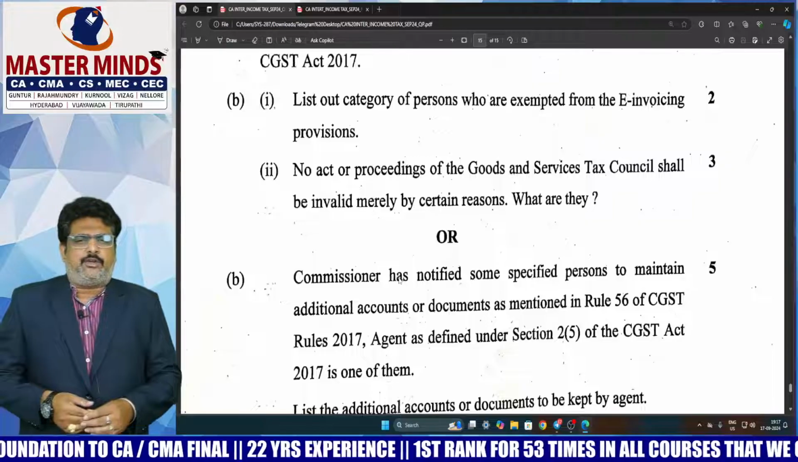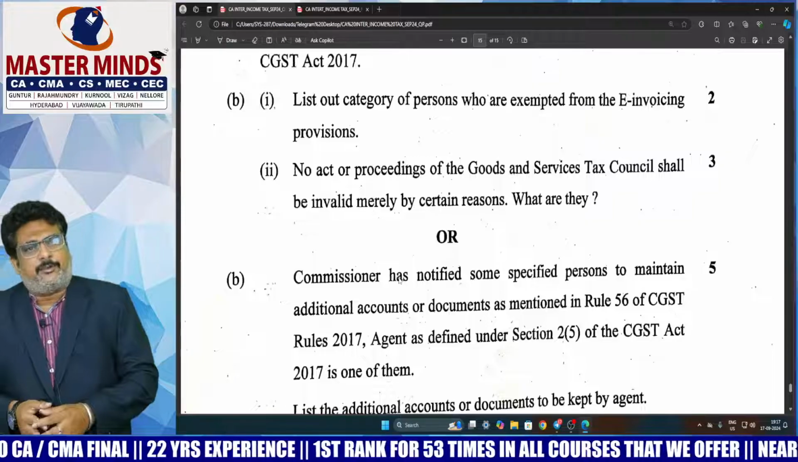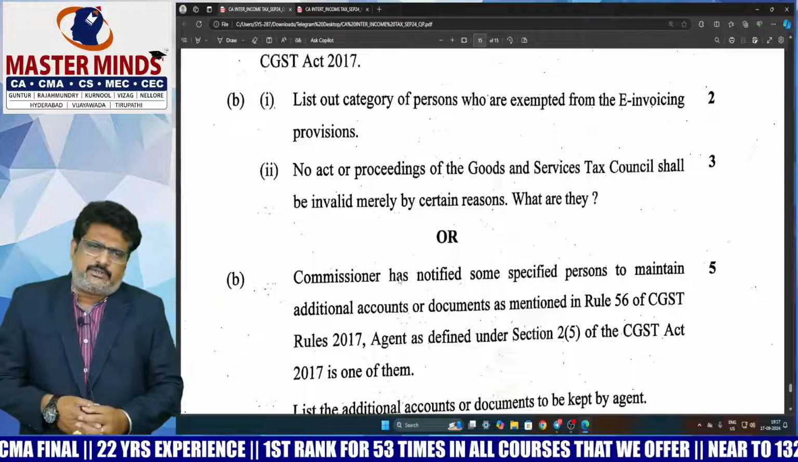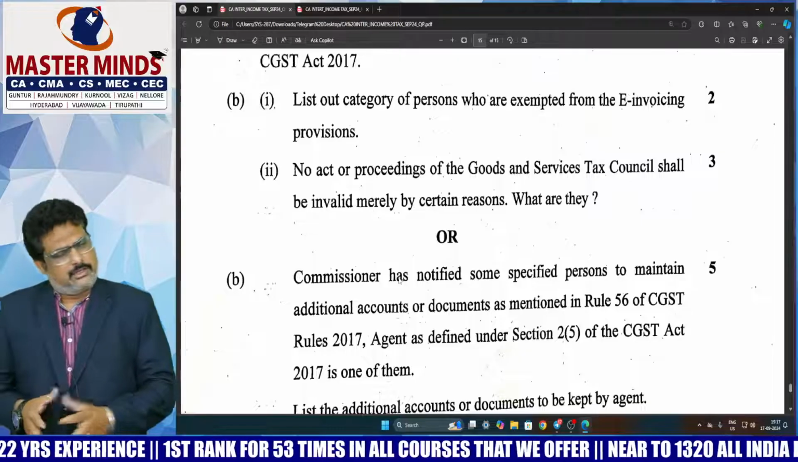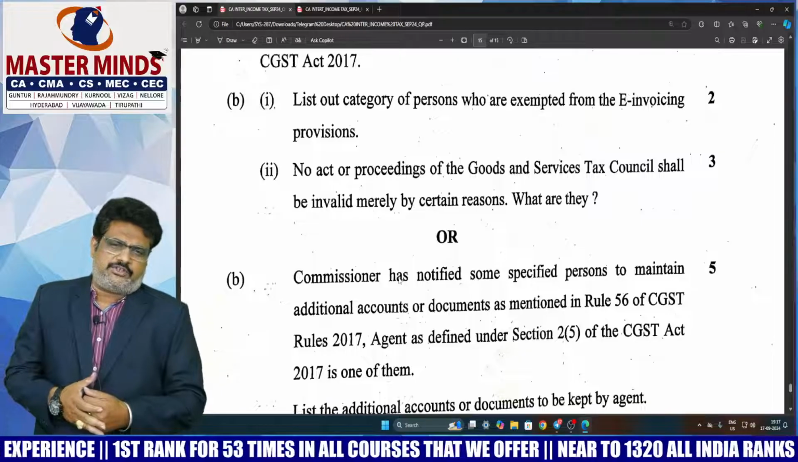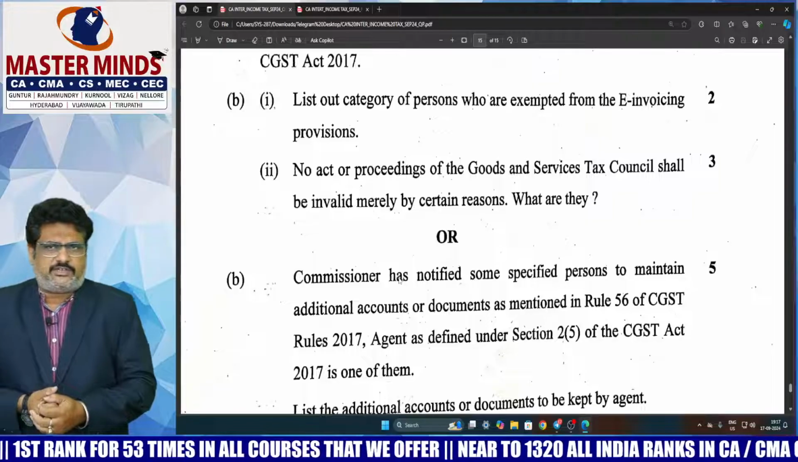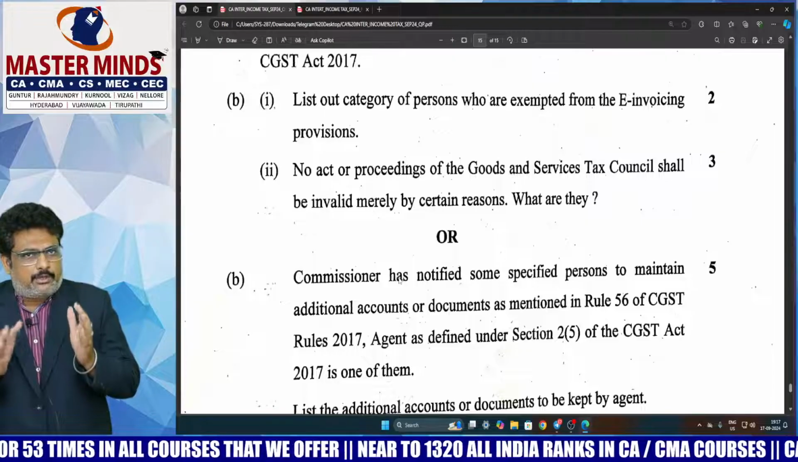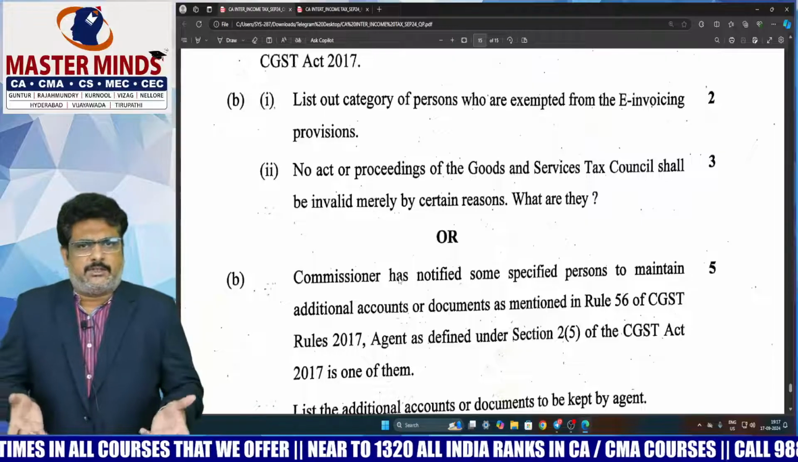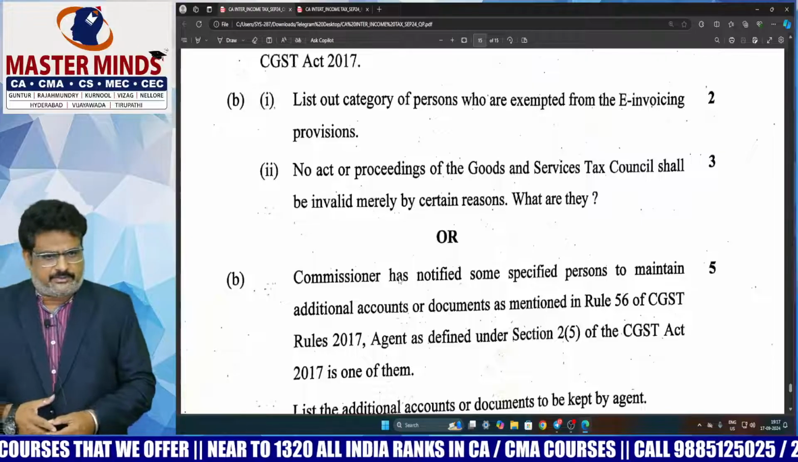So by observing the overall paper, I can say that the compulsory question was a little bit difficult and 8B was difficult. 8B second one is a difficult one, I do agree with that. So even though this is not a scoring paper in my opinion, definitely out of our GST 50 marks, you are able to answer at least 30. If you are able to write the theory well, definitely out of 50 you can score at least 30 marks in my opinion.